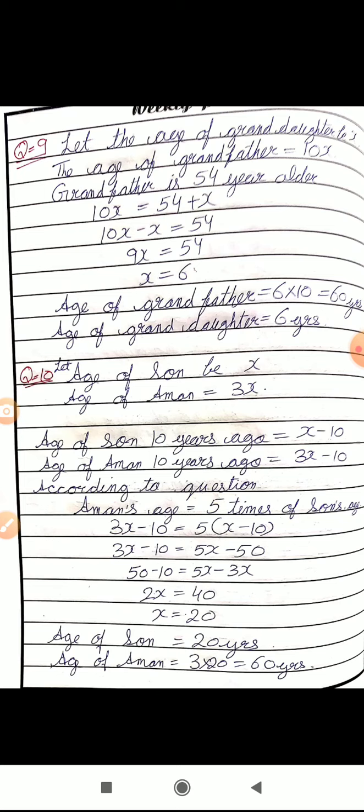So we got 3x minus 10 is equal to 5x minus 50, and thereafter solving this equation is quite an easy task for you. So x is equal to 20. So the age of son is 20 and age of Aman is 60 years. So this way our exercise 2.4 is finished.